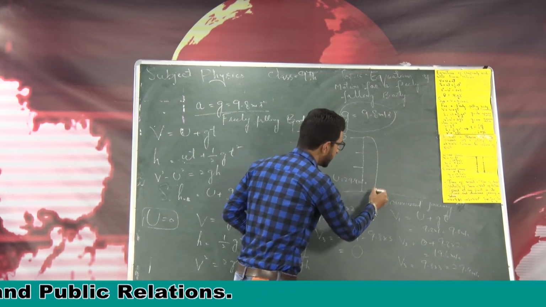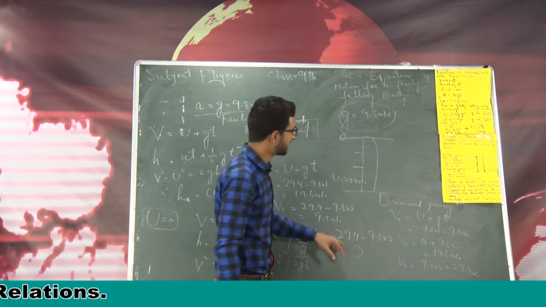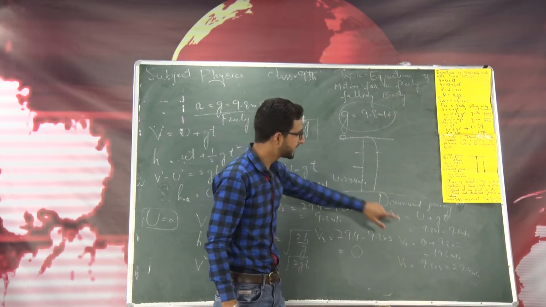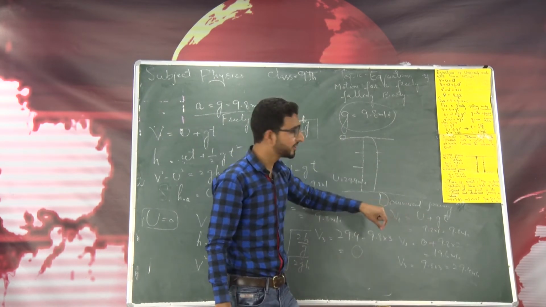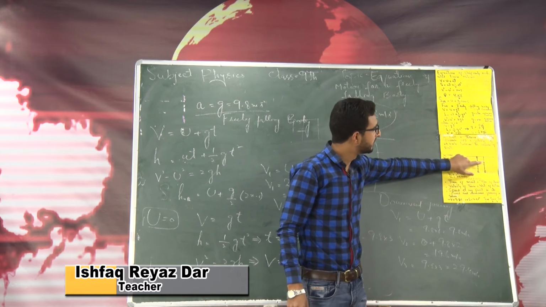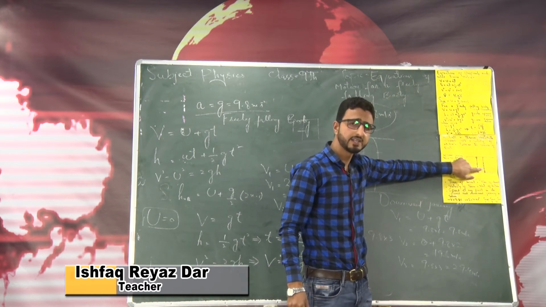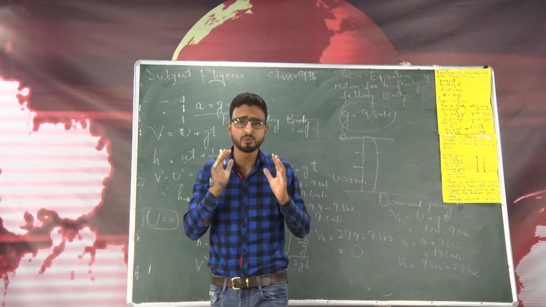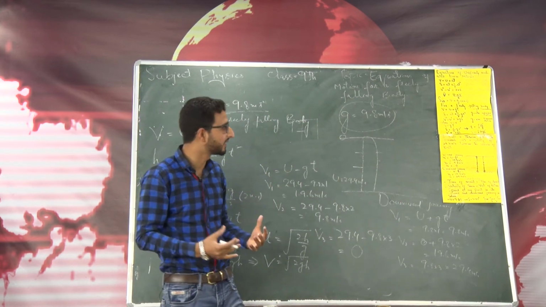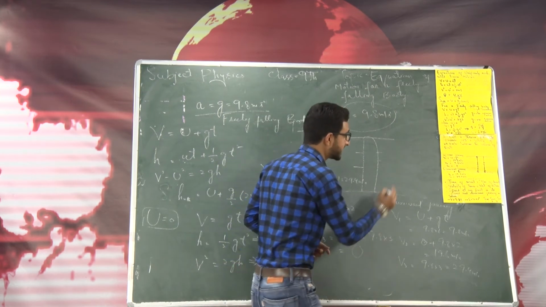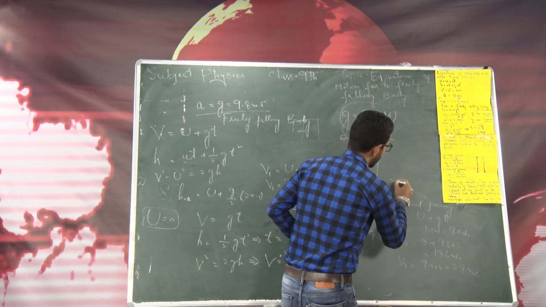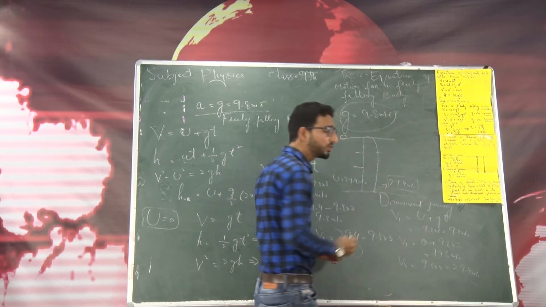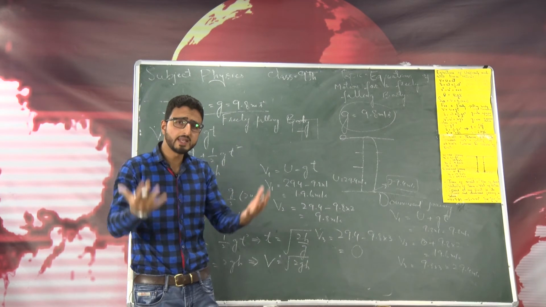Let me elaborate it here. This is vertical motion for you, I will show it here. This is the velocity after 1 second, that is equal to 9.8 meter per second. You can easily see it from this figure. The velocity after 2 seconds is 19.6, and velocity after 3 seconds is 29.4. So the ball will strike the ground after 3 seconds with a velocity of 29.4 meter per second. This is the motion of a ball thrown with an initial velocity of